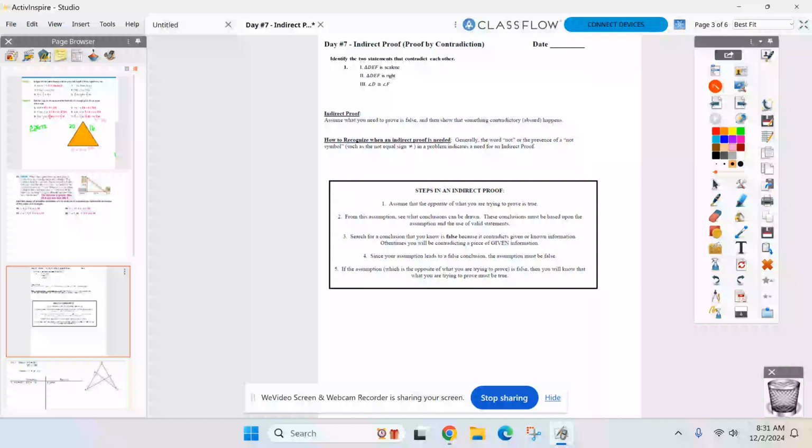Before I even get into the new type of proof and how it's going to go, I need you guys to have an ability for me. And that ability is to recognize what's called a contradiction. Two things that cannot happen at the same time.